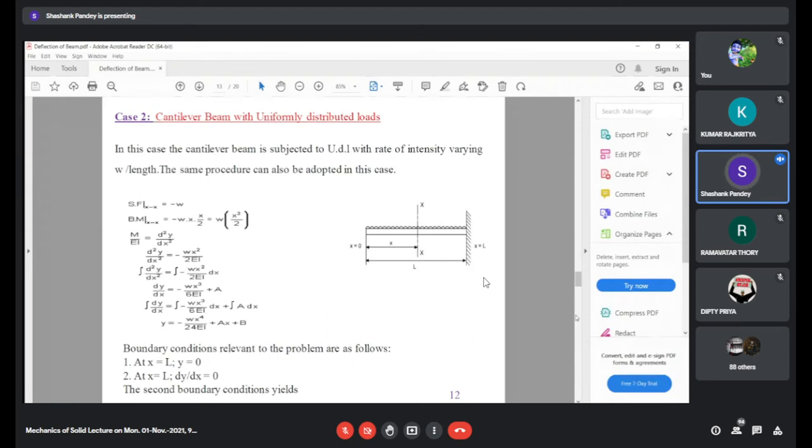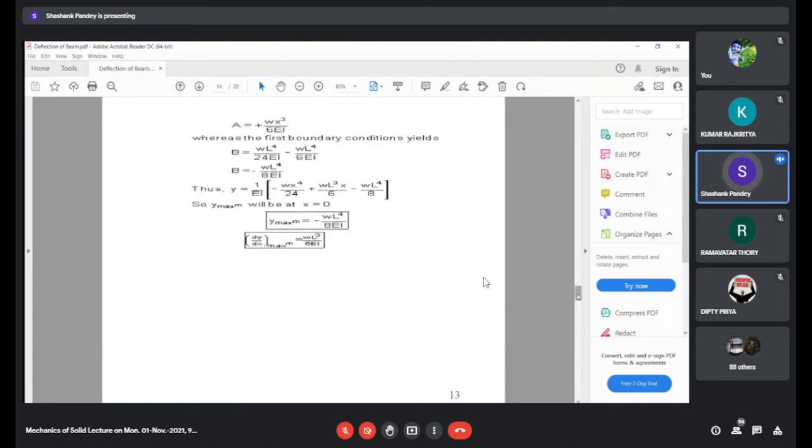Using these two boundary conditions, we can determine the value of these constants, A and B. So we will get the value of y, which is 1 by EI into minus wx to the power 4 upon 24 plus wL cube x upon 6 minus wL raised to power 4 upon 8. W is nothing but weight per unit length.